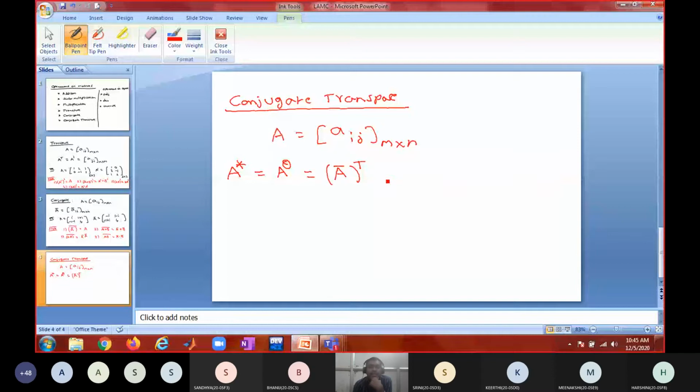So how do you define this in terms of entries? First, I should take the conjugate, a bar ij, and then a bar ji. Is that okay? Of order what? n by m. That's it. Okay.